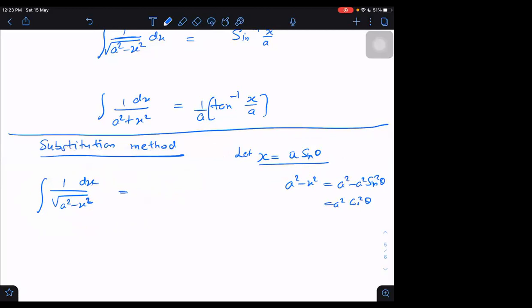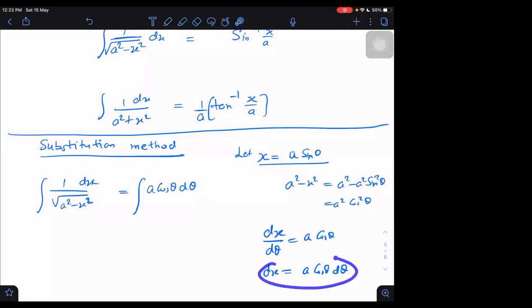So what is dx? The derivative of x with respect to theta is a cos theta. Then dx will be equal to a cos theta into d theta. Understood? This part is clear? Yes, sir. Then we can write the numerator as a cos theta d theta, because we are getting dx as this.